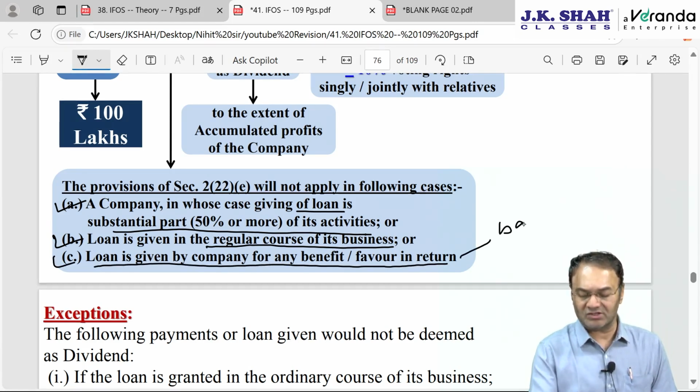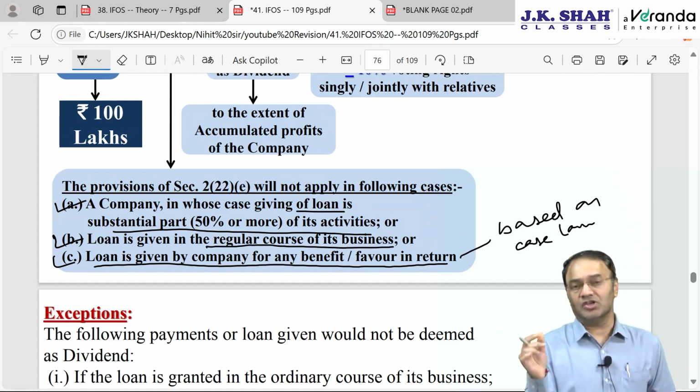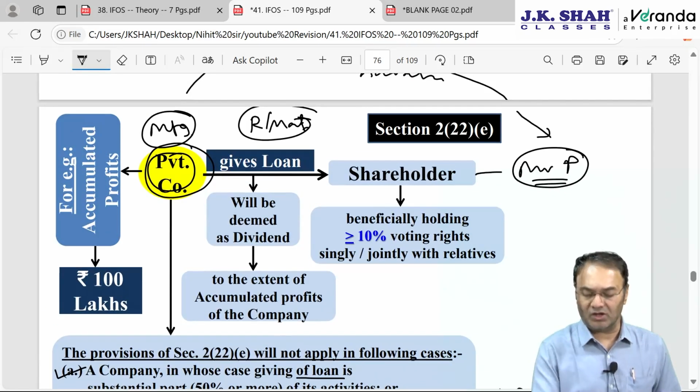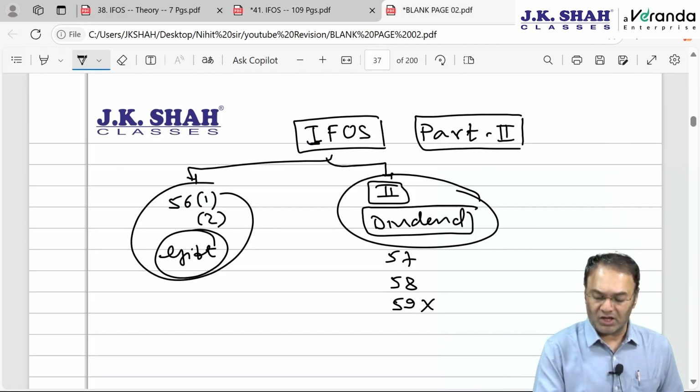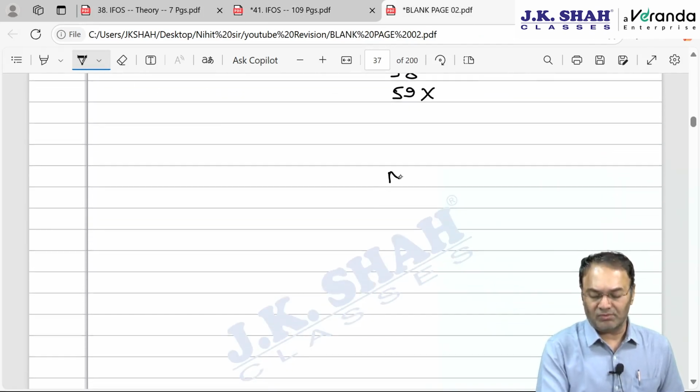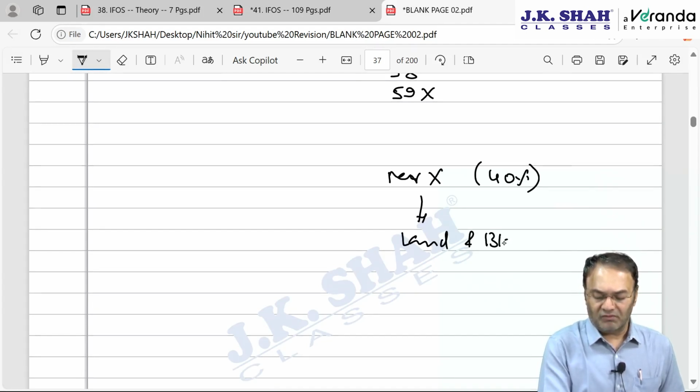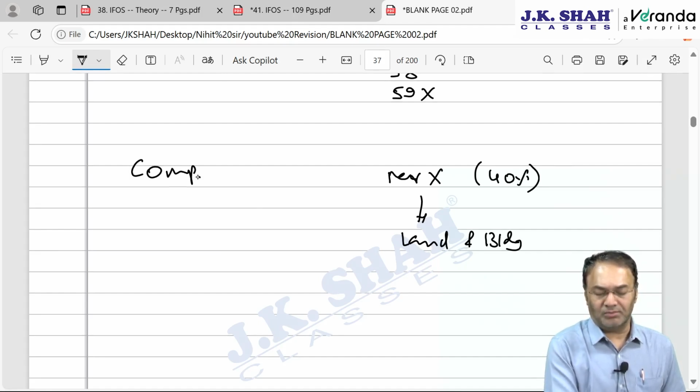This is based on case law. This is not given in the Act. Based on some case law, whereby what happened was, a shareholder had given some benefit to the company. Shareholder Mr. X, holding 40% shares of the company, was owning one extra land and building which was lying idle. The company wanted some loan, but the company's financials were not strong enough to get the loan.